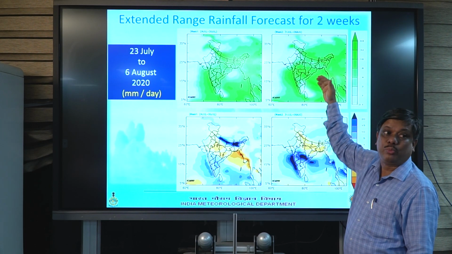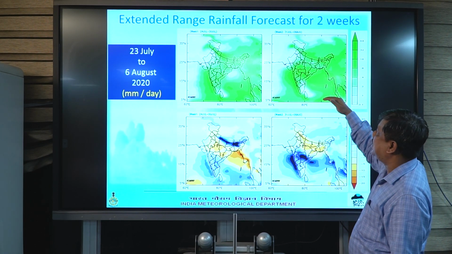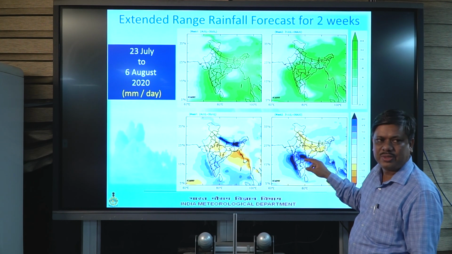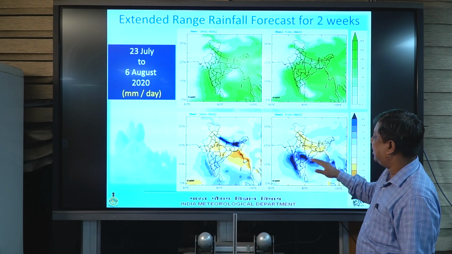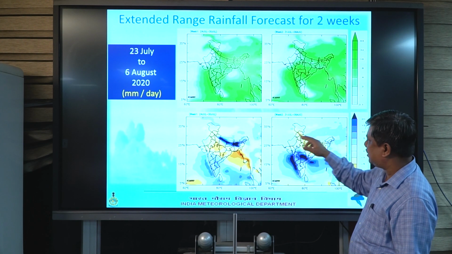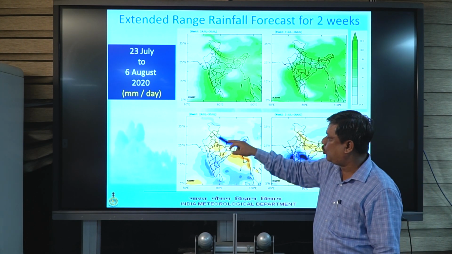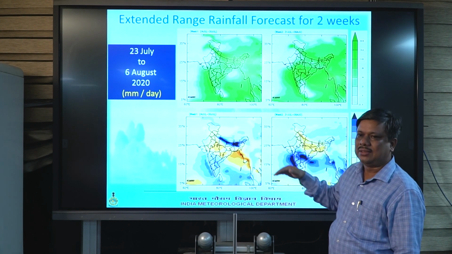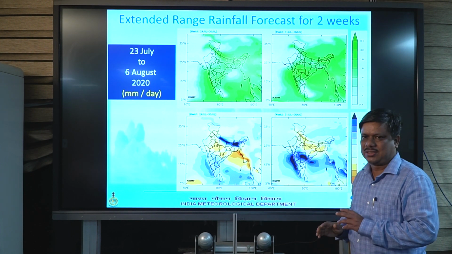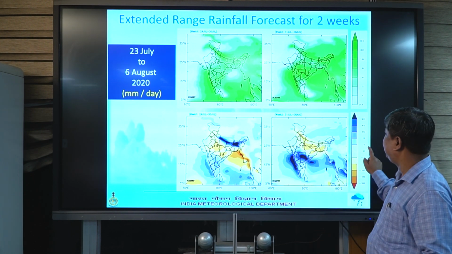But in the next week we can see improvement. That improvement is very much visible in the anomaly pictures. But whatever is happening over northeast India and along the foothills will now diminish in the second week.